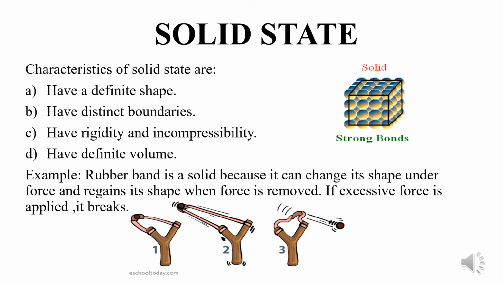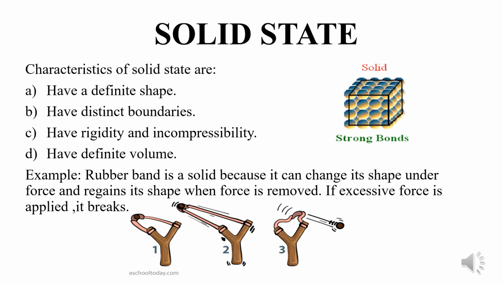All these particles are very closely arranged. If you look at the arrangement of these particles, you will observe that particles are regularly arranged.